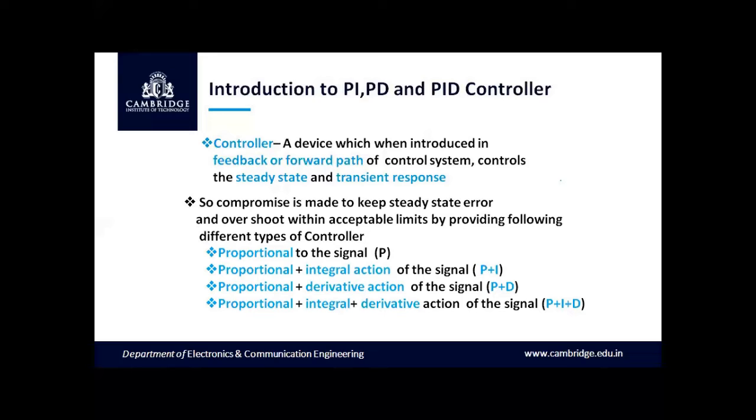We have here four different types of controllers. Number one, proportional action of the signal, the P controller; proportional plus integral action of the signal, the PI controller; proportional plus derivative action of the signal, the PD controller; and proportional plus integral plus derivative action of the signal, that is the PID controller. Let us discuss the effect of each of the PID parameters on the dynamics of the control systems. And let me explain how to use this PID controller to improve the system performance.